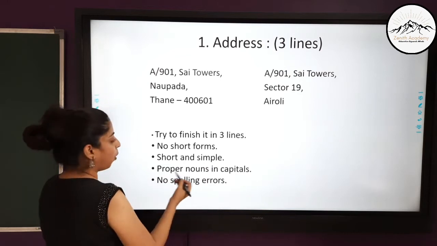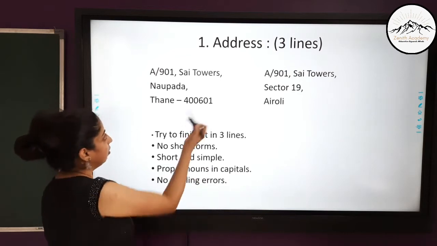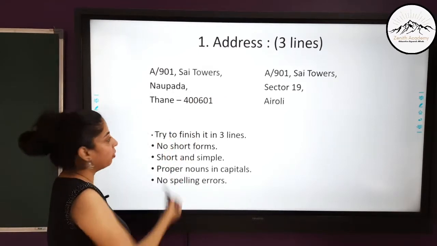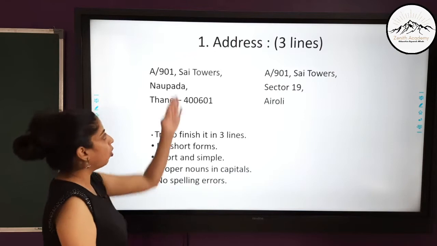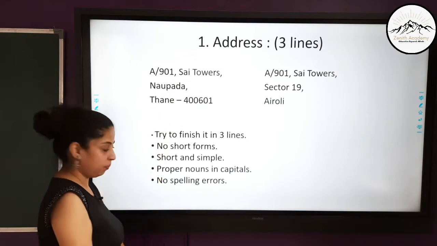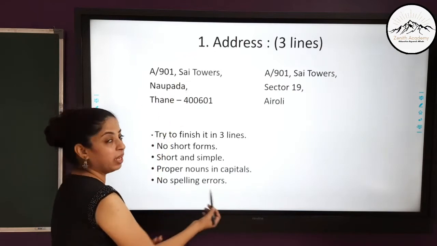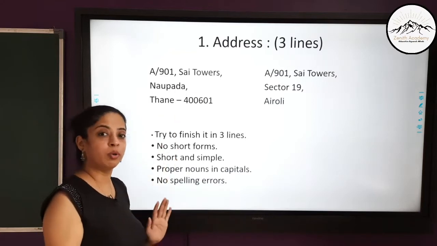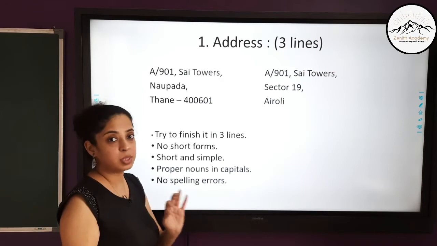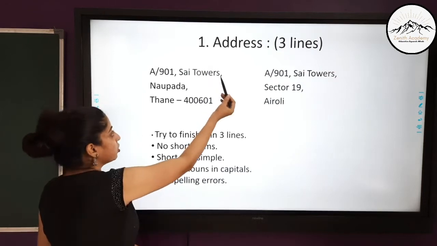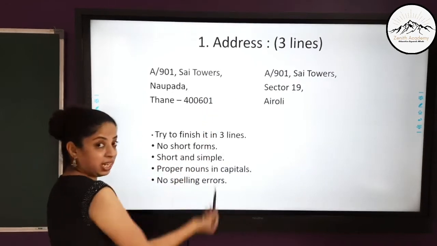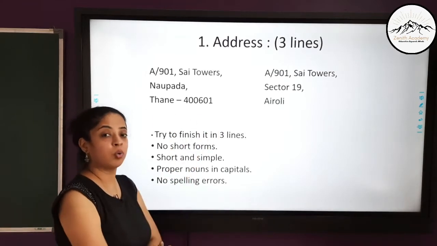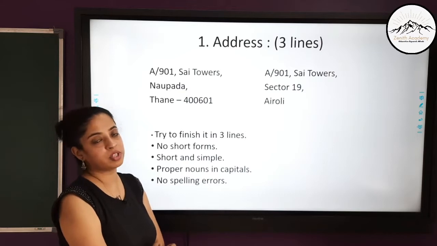The proper noun should be in capital. For example, the name of the building is a proper noun, Naupada is a proper noun, Thane is a proper noun. So all the proper nouns have to be in capital. There should not be any spelling errors. So it is better if you remember one address from your home and go. Don't make any spelling errors there. Also there is a comma after the first line, after the second line, but in the third or the final line there is no comma or no full stop, but even if you put a full stop, that is okay.